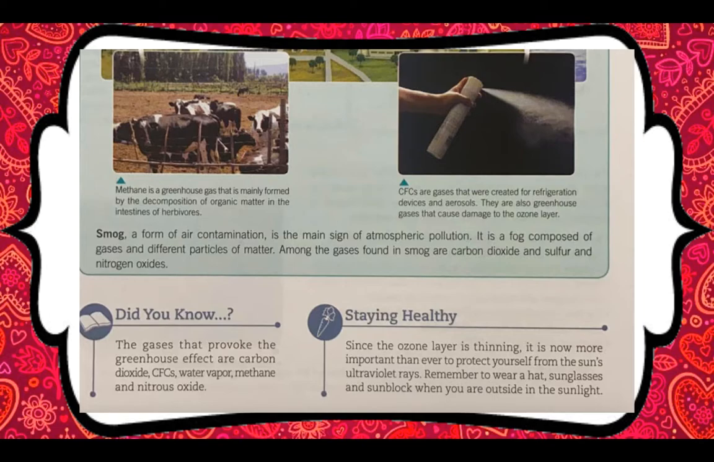Smog, a form of air contamination, is the main sign of atmospheric pollution. It is a fog composed of gases and different particles of matter. Among the gases found in smog are carbon dioxide and sulfur and nitrogen oxides. Methane is a greenhouse gas that is mainly formed by the decomposition of organic matter in the intestines of herbivores.